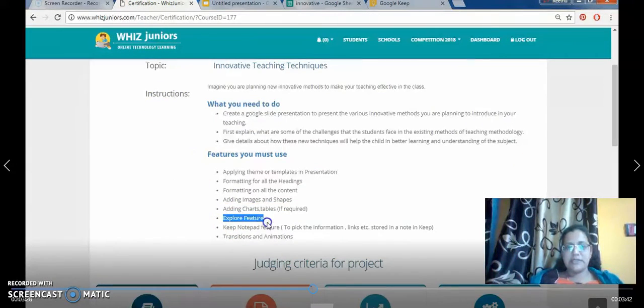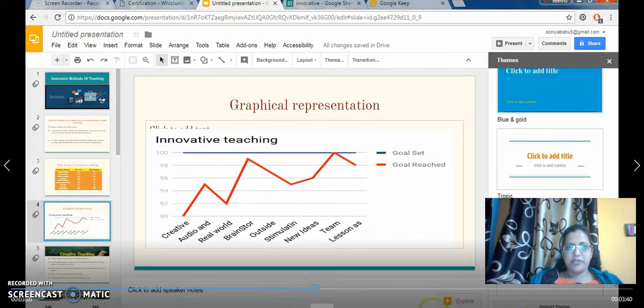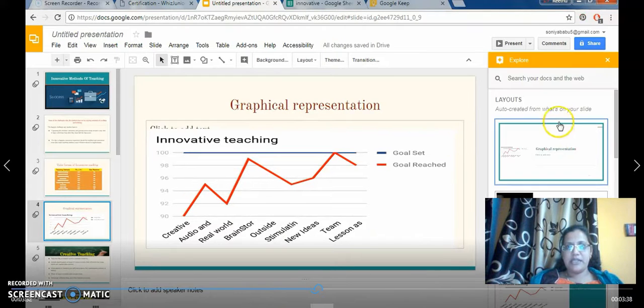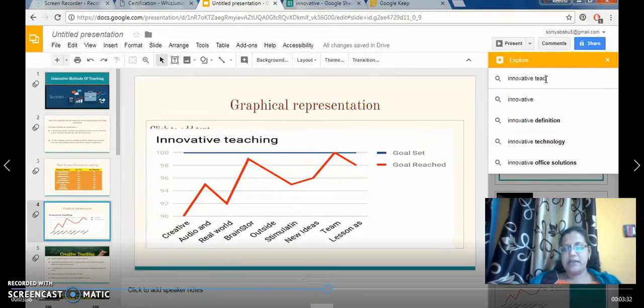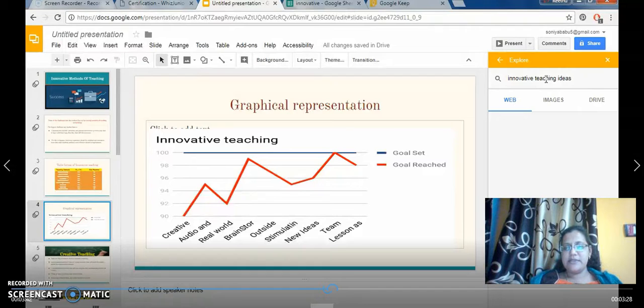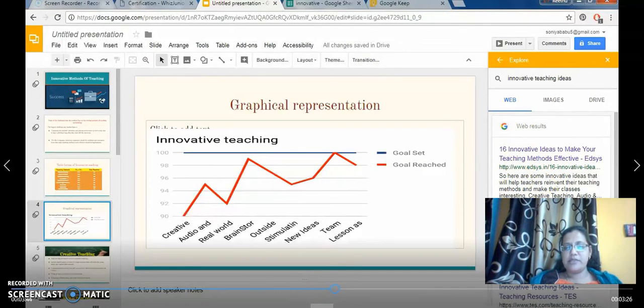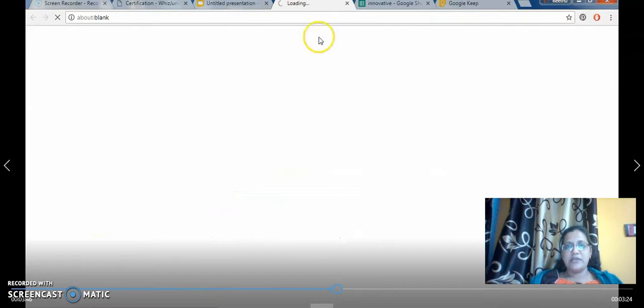And the next one is explore the options. In order to explore the options, I just go here and type innovative. You can see a small star at the bottom, and I am just giving innovative teaching ideas. At the bottom you have explore ideas. Yes. So this is how I have explored the ideas, and the next one will be